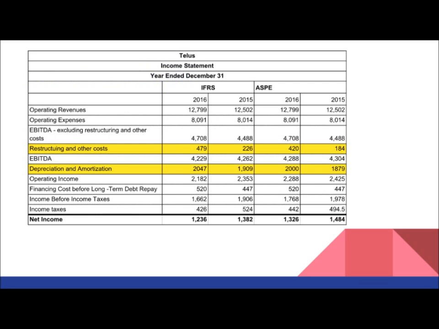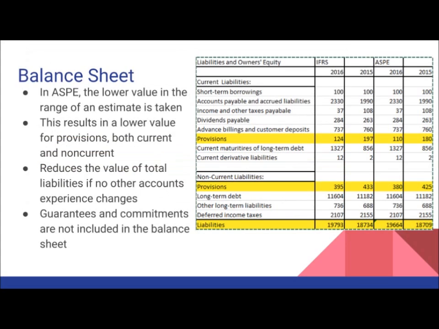And here, you can see the restated income statements. There are lower values for all the provisions and contingent liabilities we set up. In ASPE, the lower value of the range of an estimate is taken for a provision. This results in a lower value for provisions, both current and non-current. As you can see, in IFRS in 2016, the value is 124, but if ASPE is used in 2016, the value would go down to about 110 million. It reduces the value of total liabilities as well if no other accounts experience any change. And as always, guarantees and commitments are not included in the balance sheet.